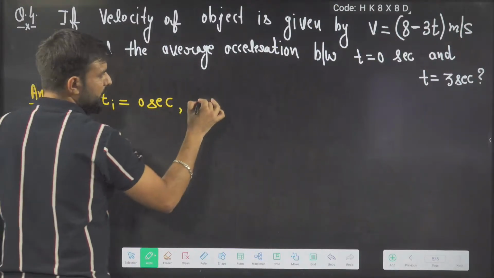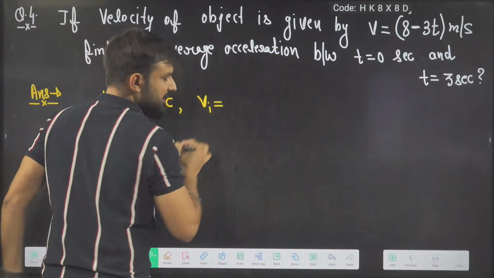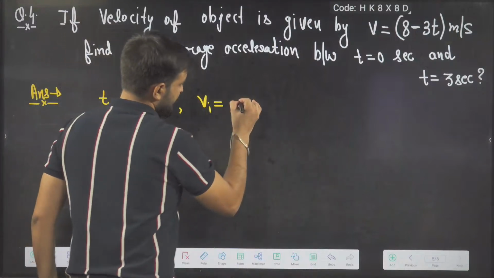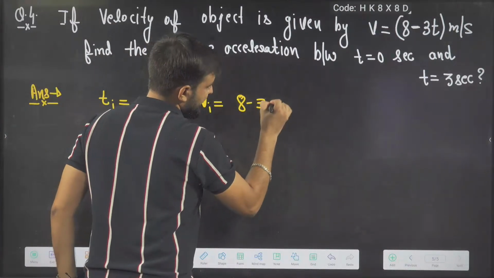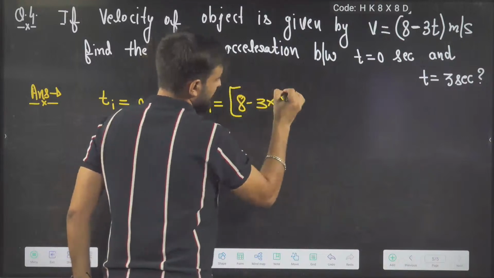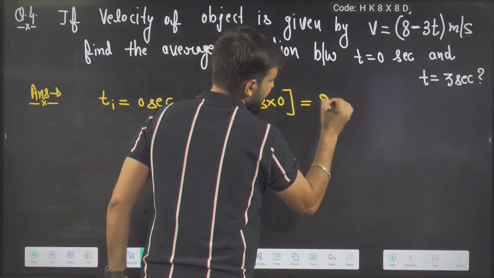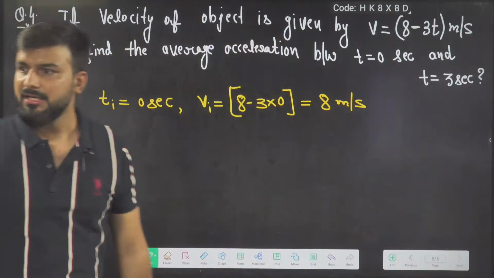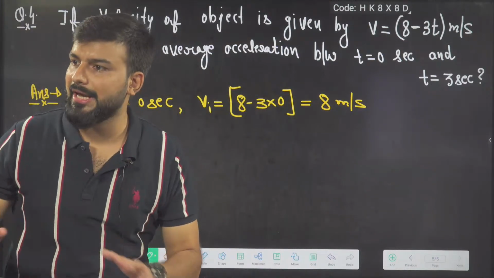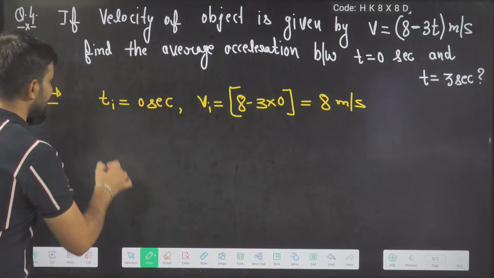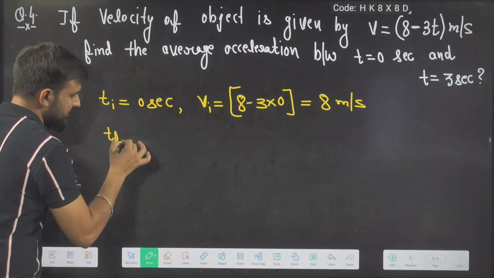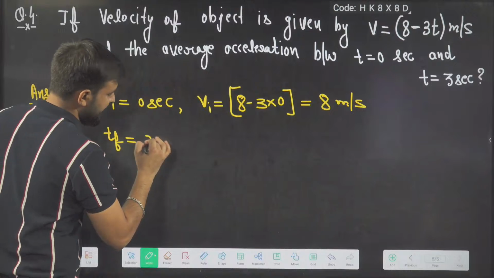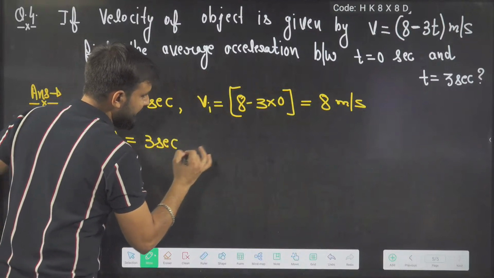V initial will be 8 minus 3 into 0. What will be the answer? 8 meter per second. This is the initial velocity. This time no diagram. Very good. Next, what will the final time be? In the question it is given as 3 seconds. So what will the final velocity be?